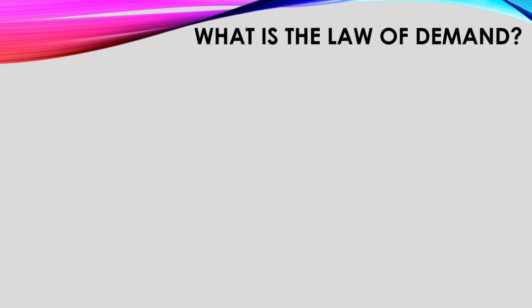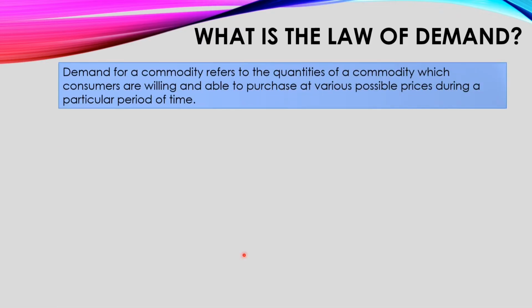So what is the law of demand? Before going to that, let's recall what demand is. Demand for a commodity refers to the quantities of a commodity which consumers are willing and able to purchase at various possible prices during a particular period of time. So demand. But before that, can you tell me what is the meaning of this term law?